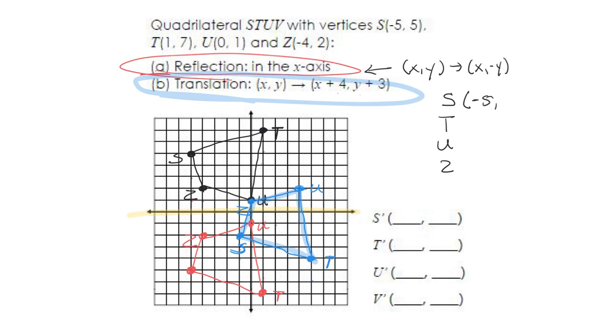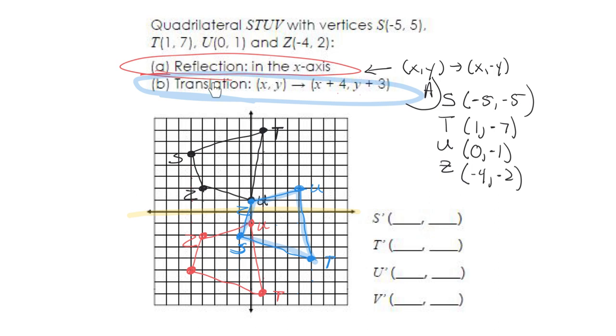Then it's negative 5, negative 5 after that. Okay, this is all after just the reflection. T would change to 1, comma, negative 7. U is 0, negative 1. And Z is negative 4, negative 2.